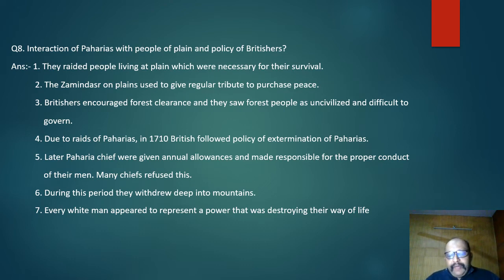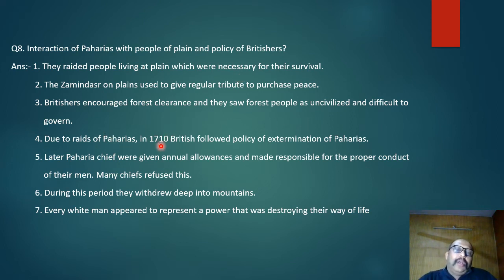So whenever they needed certain things, they used to raid the plains. It has been mentioned here. They raided the plain areas. So Zamindars wanted to buy peace. Why? Because if they raid, their income would be hit. So they wanted peace with the Pahadiyas. So later on, Britishers, along with Zamindars, followed a policy of extermination. A brutal policy was being followed that has been explained here.